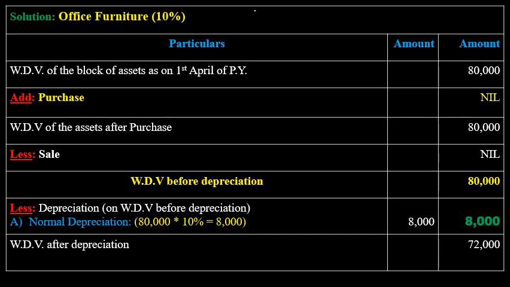The next asset is office furniture, 10% rate of depreciation. So written down value as on 1st April 80,000. No purchases, no sale in the previous year. So written down value before depreciation is 80,000. So depreciation 80,000 into 10%, so 8,000. No purchases again in the previous year, so therefore you can calculate directly on written down value before depreciation. So 8,000 is the depreciation on furniture.